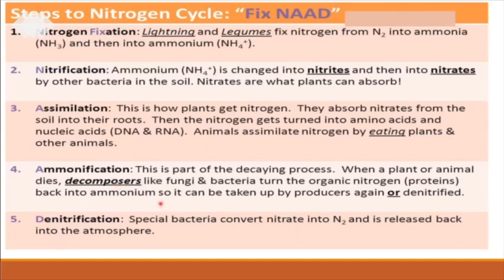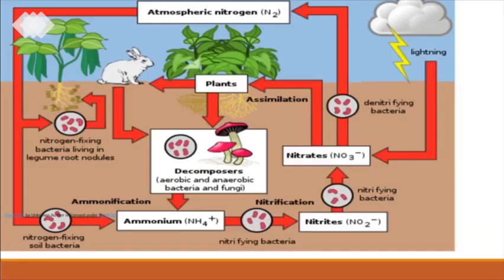After that, this ammonia is used up by the plants, or else left like that, and that ammonia is converted into nitrate and into nitrogen gas back by the denitrifying bacteria. This is what we call denitrification. That means, children, in nitrogen fixation, we are converting gaseous nitrogen into soluble form, and in the denitrification process, soluble form is converted into nitrogen gas back. That is the reason the nitrogen amount is constant in the atmospheric air, that is 78%. It keeps on circulating in nature. That's why we call it the nitrogen cycle. This is the nitrogen cycle, children.